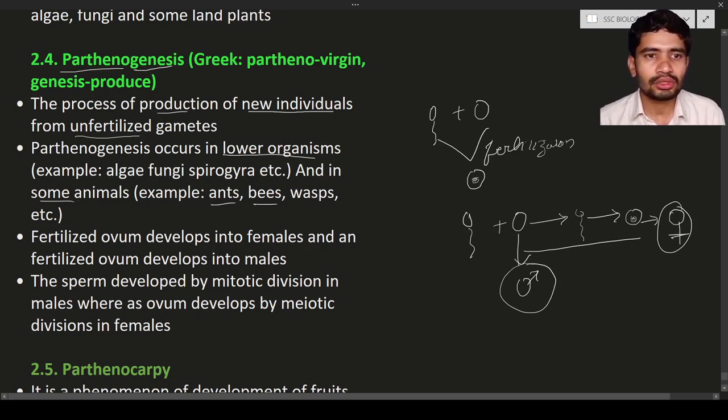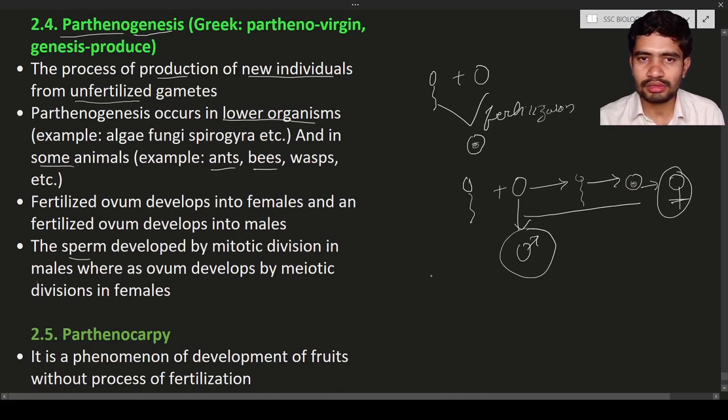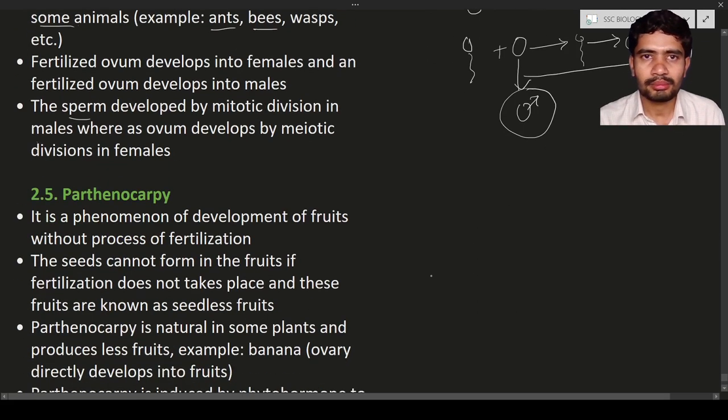The sperm develops by mitotic division in males. It means the sperm is going to develop by a process known as mitosis. So what is meant by mitosis? Mitosis and meiosis are two types of cell divisions. If the cell divides into two cells, this is known as mitosis, which occurs in the body cells.